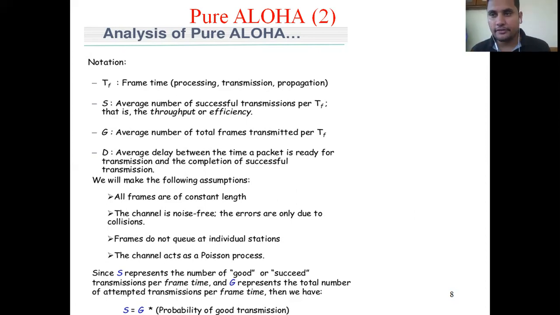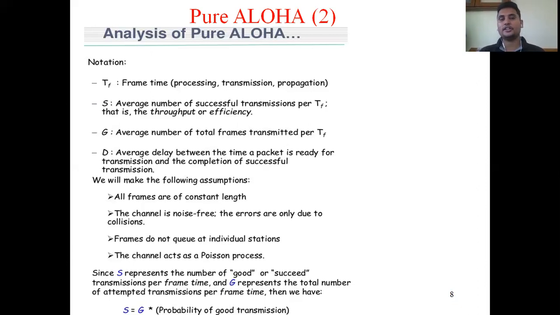But what we assume here is that every frame is of constant length, say 4 or 6. In reality, every frame is not the same length.